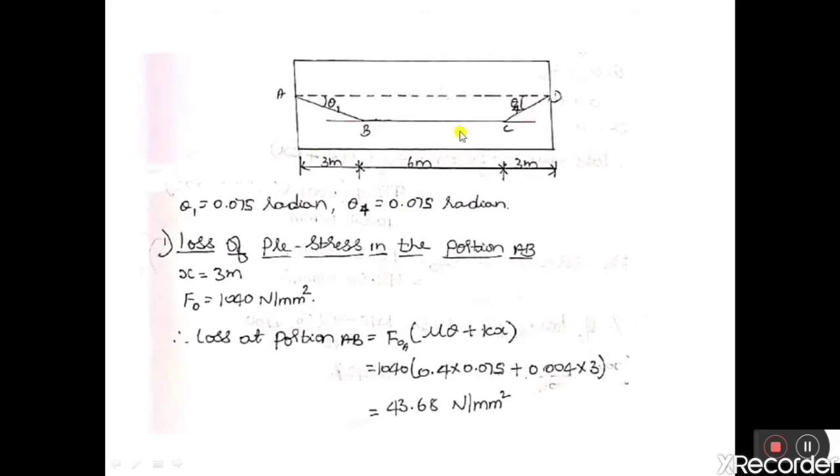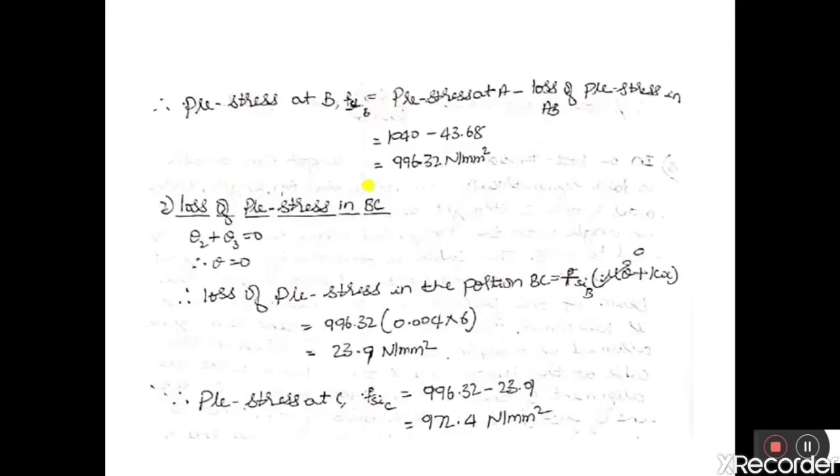In this portion, what is the angle between B to C with respect to horizontal? It is 0. That is, theta 2 is equal to 0. Similarly, at C, the angle with respect to horizontal is 0. Therefore, theta 2 is equal to 0 and theta 3 is equal to 0. Therefore, theta 2 plus theta 3 is equal to 0, so theta is equal to 0. And the formula for friction is the same.